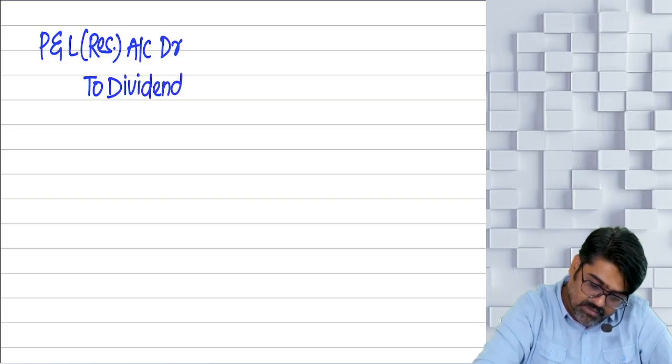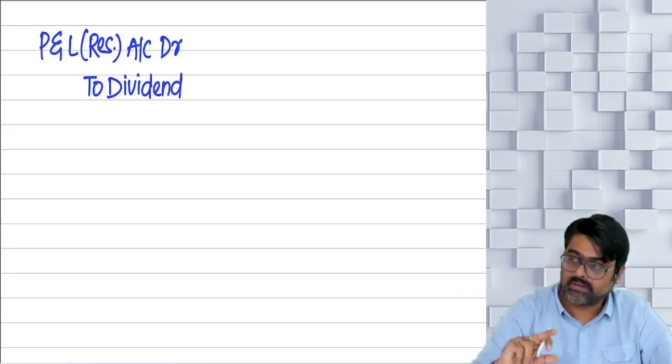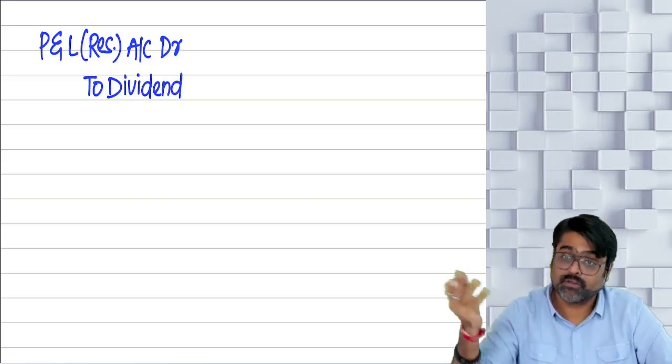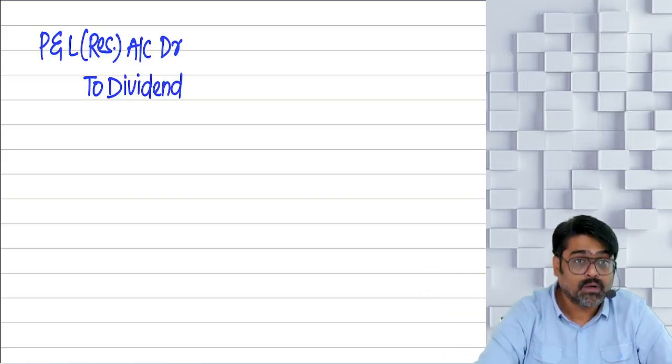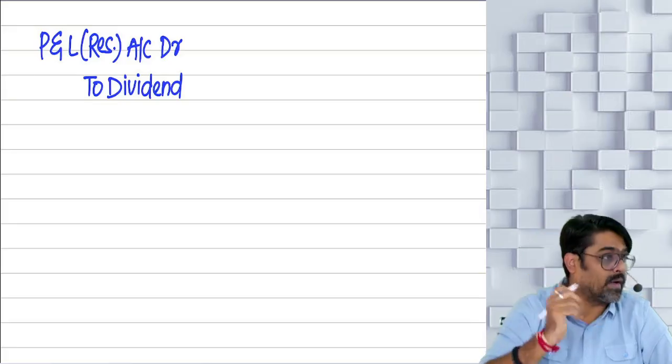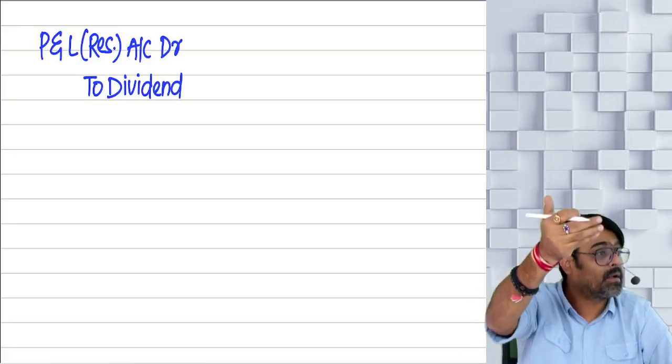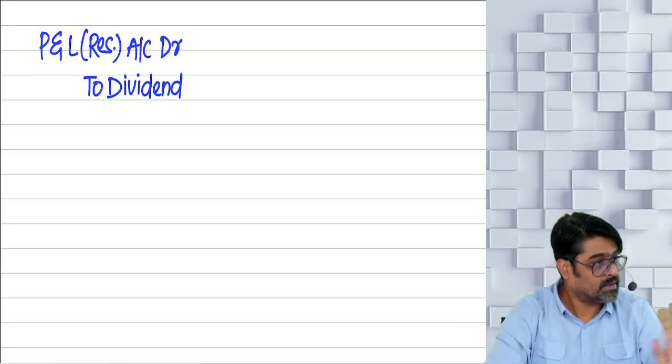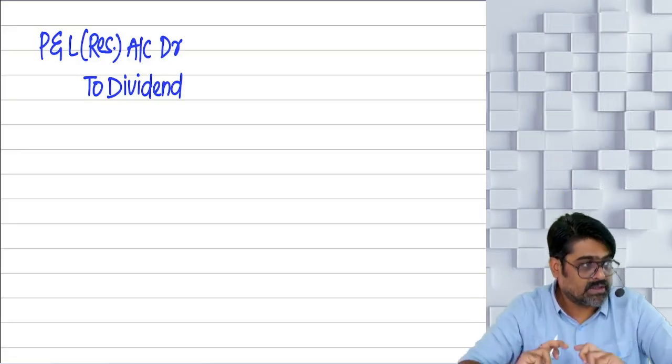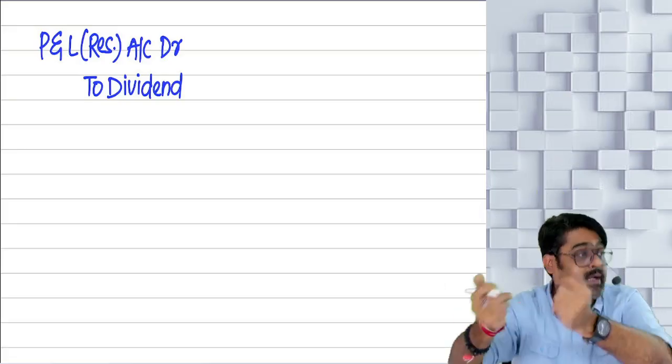Now this dividend will be interim dividend also. This dividend will be final dividend also. This can be any type of dividend, yes or no? So P&L account debit to final dividend. P&L account debit to interim dividend. Done, sir. Second entry. Now this dividend, shareholder should be given credit for this.